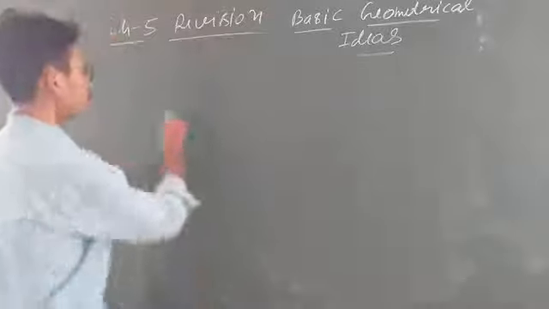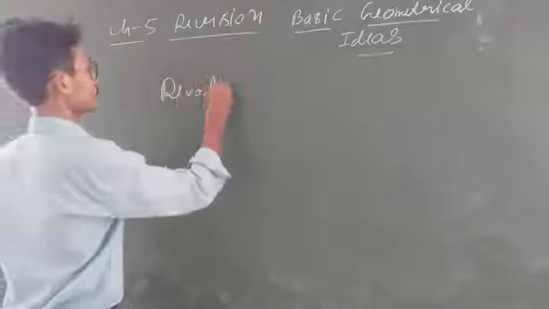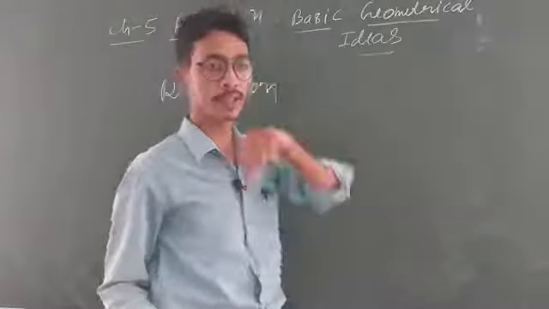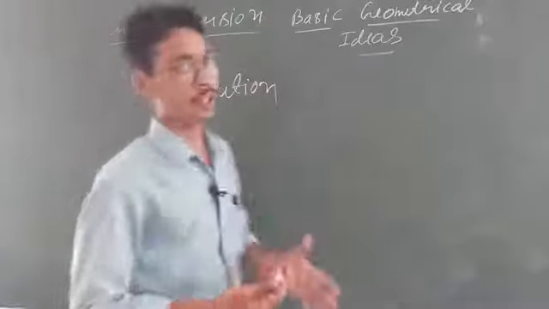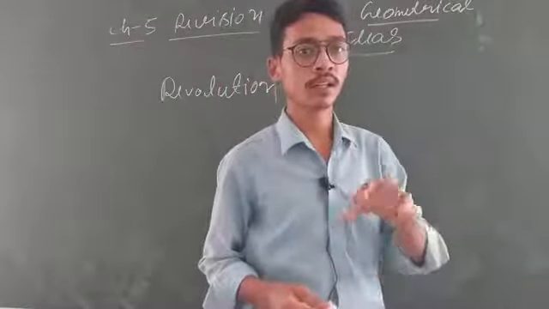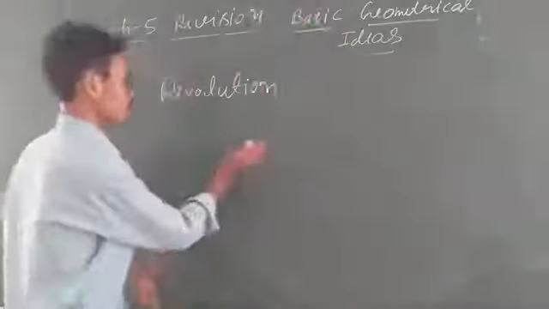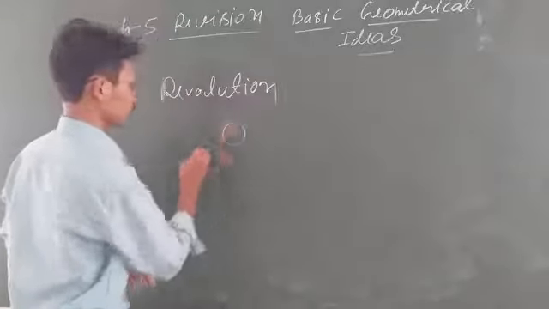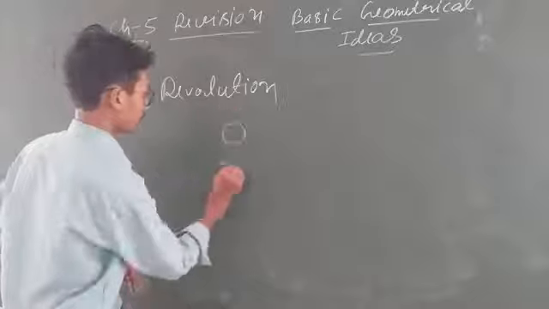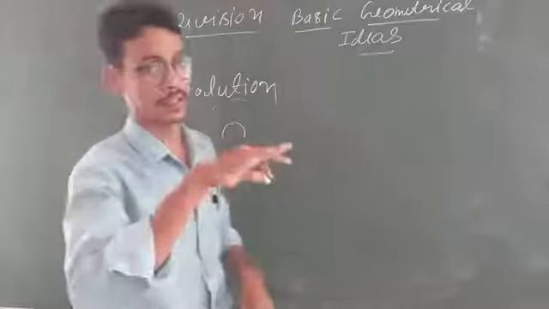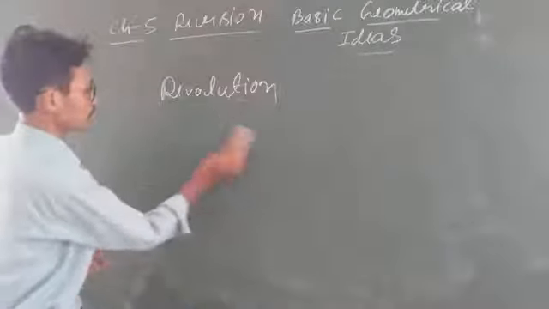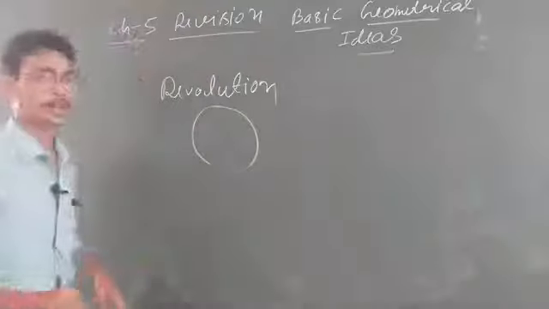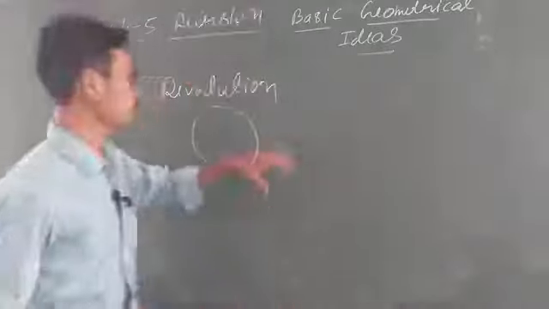Now here we will discuss some revolution. Is that clear students? So what is the meaning of revolution? Revolution means, like our earth revolves around the sun. If this is the sun, then our earth revolves around the sun. Clear? So this is our revolution. Revolution means movement around a circular path. Clear students? So this is our circular path.